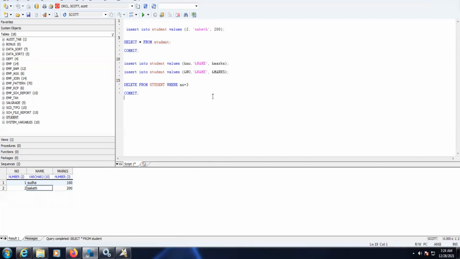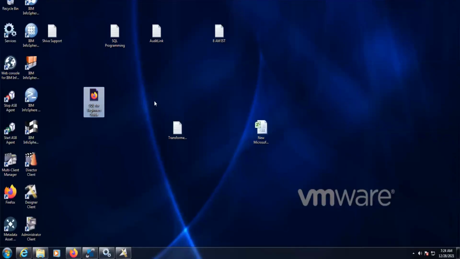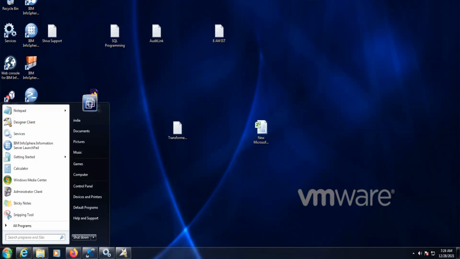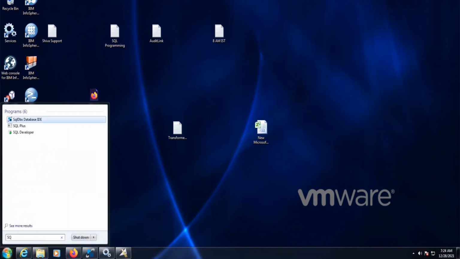Here the address method is not working properly in SQL DBX, so let's use SQL Plus.